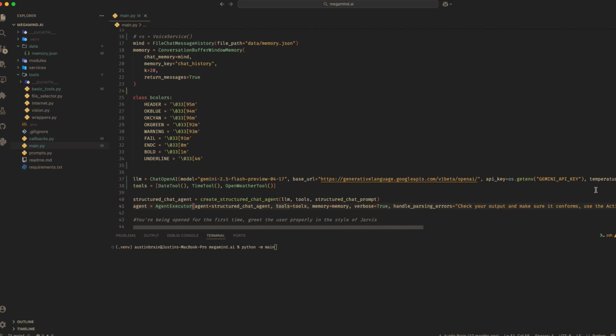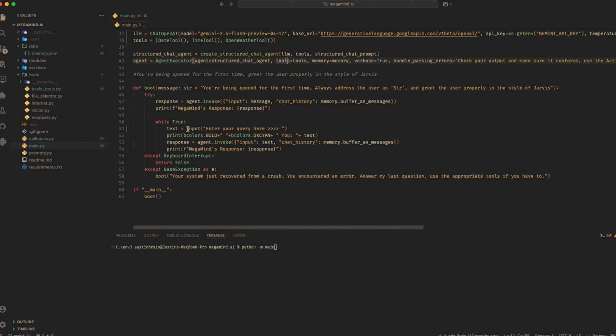Now, the agent executor is basically what orchestrates this whole thing. It orchestrates the entire process. It takes in the user inputs when we invoke it here, and passes it over to the AI model using this structured chat prompt. This structured chat prompt is prepended to our input, so it enables the AI model to understand what it's receiving and what it's supposed to send back to us.